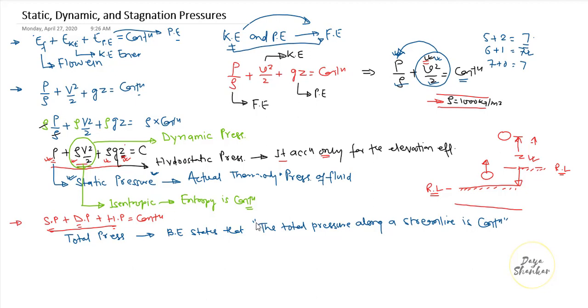So keep this in mind, a simple definition: the total pressure along a streamline is constant. We have already seen that Bernoulli's equation is valid along a streamline. So keep these things in mind. Based on this, we come to the conclusion that the static pressure plus dynamic pressure plus hydrostatic pressure is known as total pressure. Hence, Bernoulli's equation states that the total pressure along the streamline is constant.